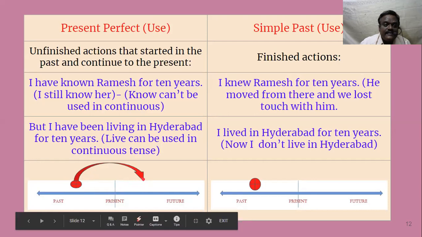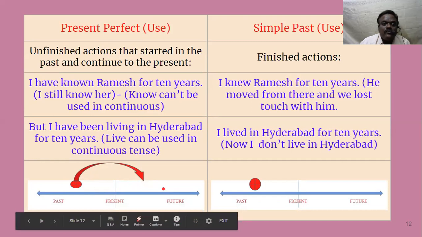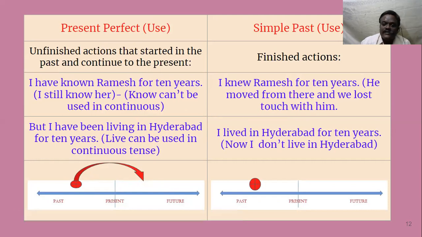Such sentences are used in present perfect. So, unfinished actions that started in the past and continue to the present, and even to some extent to the future. Let us examine the simple past tense: finished actions, that's all. And it has no connection to the present time. Let us examine two similar sentences I have given.